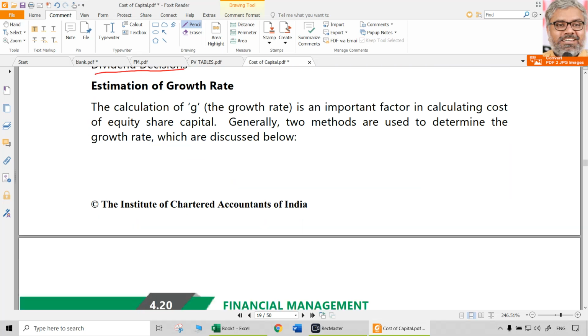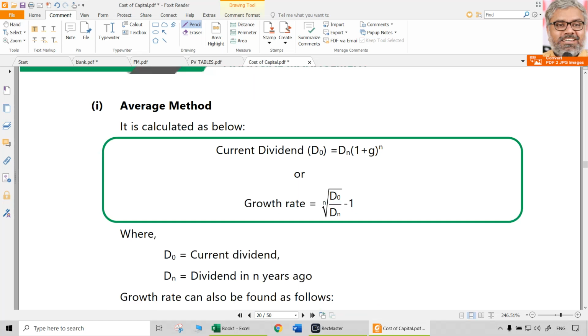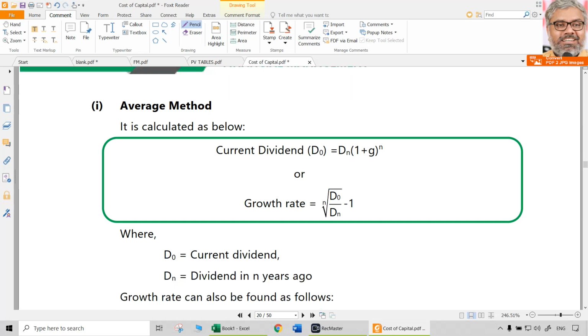Now coming to one more important aspect, this growth rate. Growth rate generally will be given in the question. If it is given, there is no problem. You just have to substitute it. However, sometimes it may not be given. It has to be calculated. So, how can we calculate the growth rate?